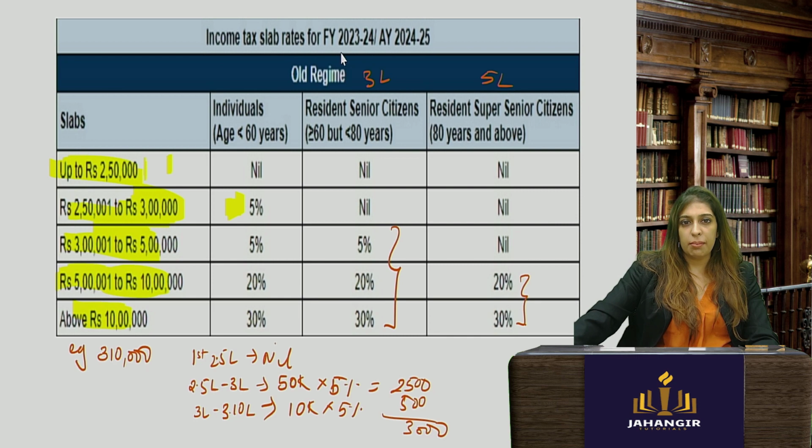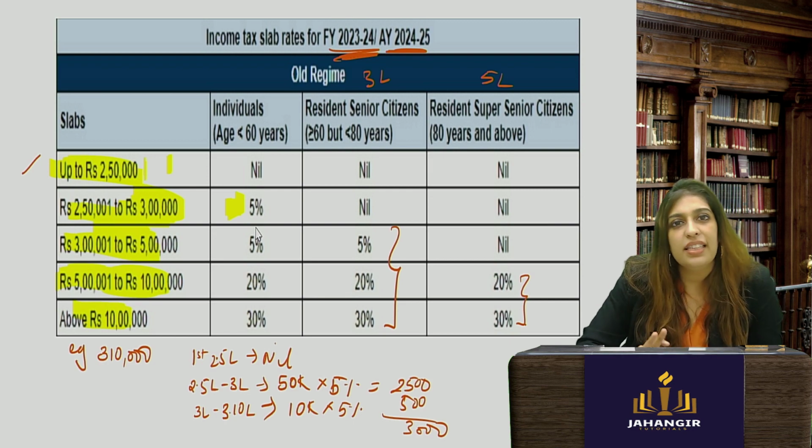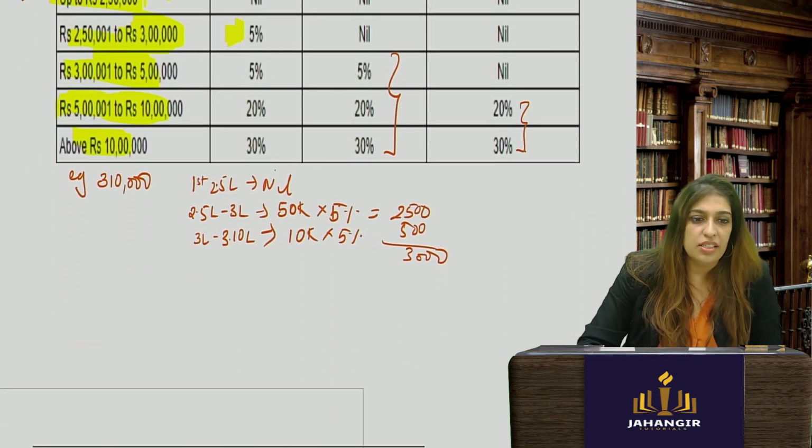You have to remember this for the assessment year 24-25. Now, for those who are going to give another attempt, or for whom this is not the assessment year, remember the process is the same, only your slab rate might change. You just have to get updated. If the process is there, how does it matter if 2 lakh 50 is exempt or 3 lakhs? Instead of first 2.5 lakhs, you'll write first 3 lakhs. Okay. Most likely this is how it's going to be. It doesn't change. For years it has been the same.